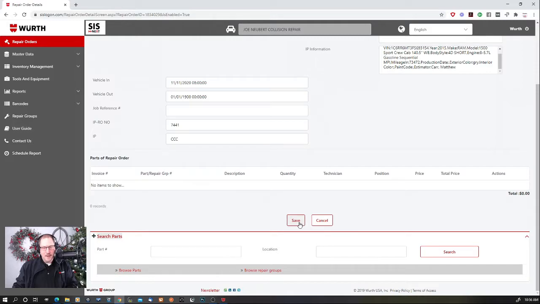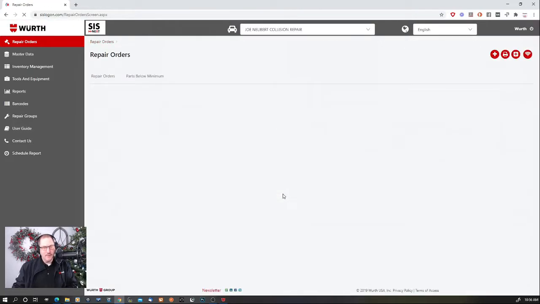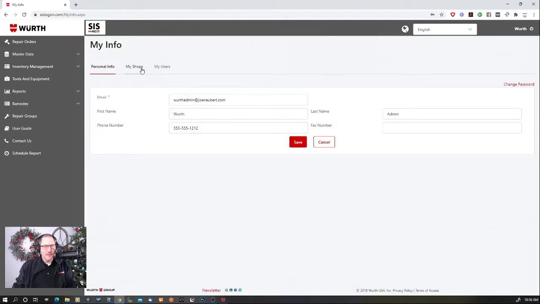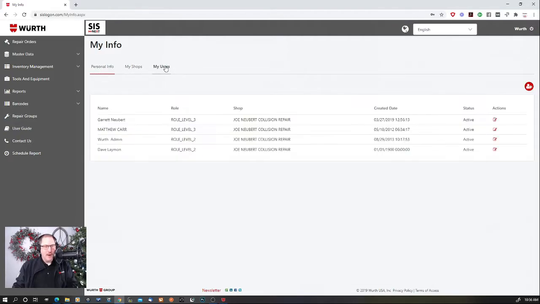We can actually look at the email when it comes in. It's saved. Now, if you're wondering where you put in your users, this is a little hidden part of the program that hopefully we'll be bringing some light to later. But for right now, if I'm a level 2 or a level 1 user, I also have the ability of adding users. This is where you simply click on the little red plus mark up here, and you can add all of your estimators into the program.